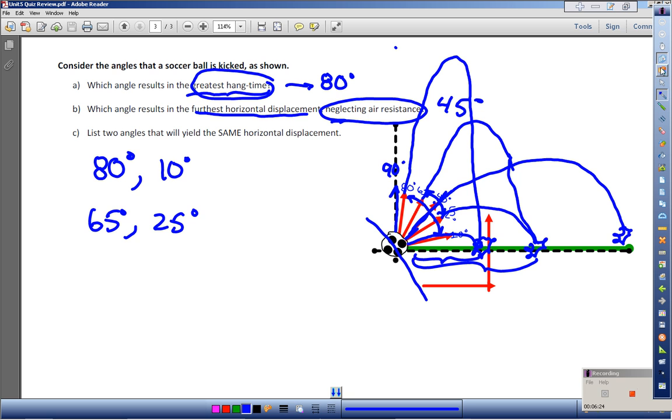That's pretty much it. That's all the stuff you would need to know. If you do this well, then you should be in good shape for your Unit 5 quiz on two-dimensional motion.